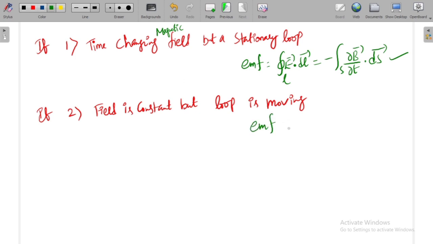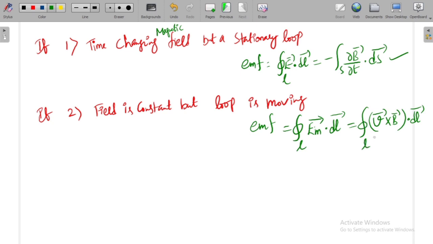The induced EMF can be written as EMF is equal to the line integral of E_m dot dl, where the electric field is the motional electric field. Now how can I write this? It is the line integral of V bar cross B bar dot dl bar. These are the two induced EMFs.